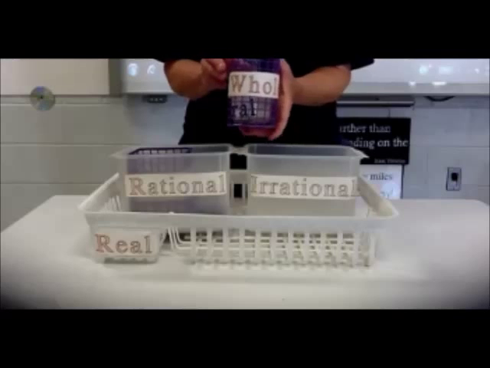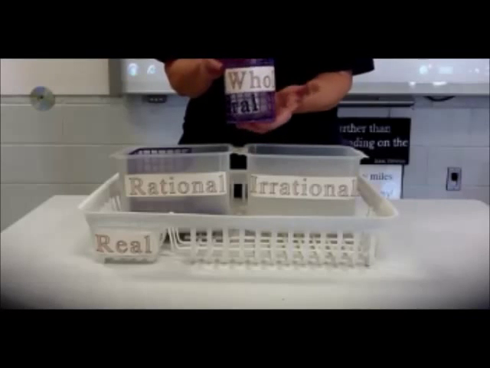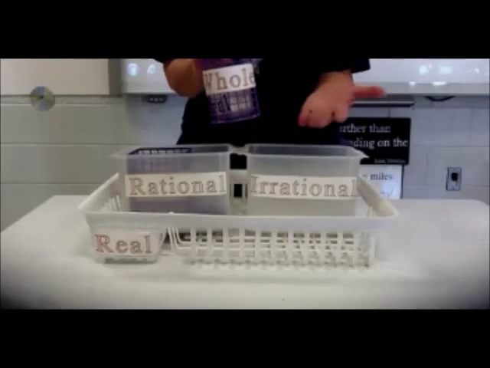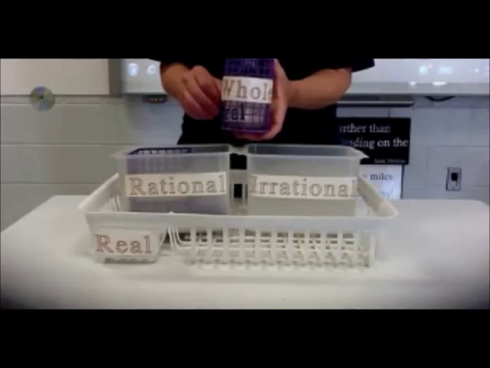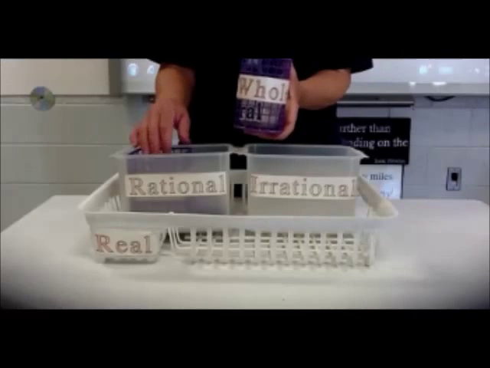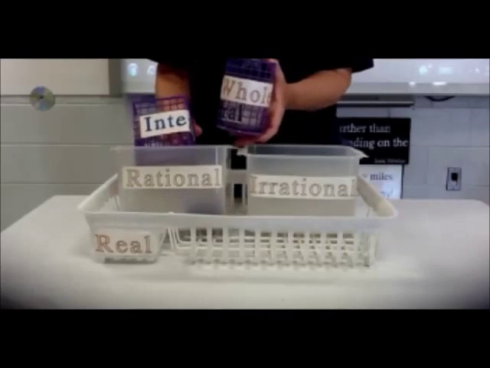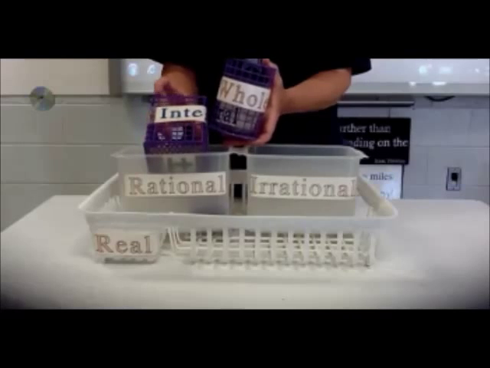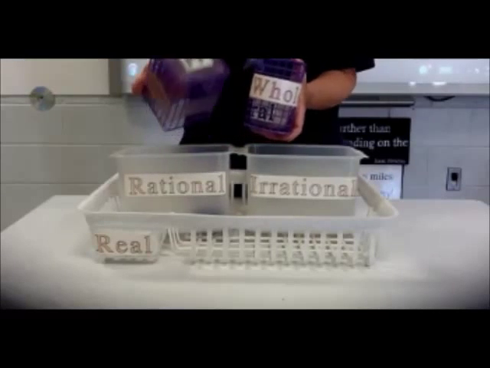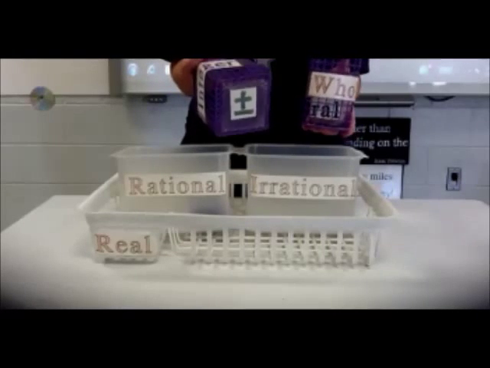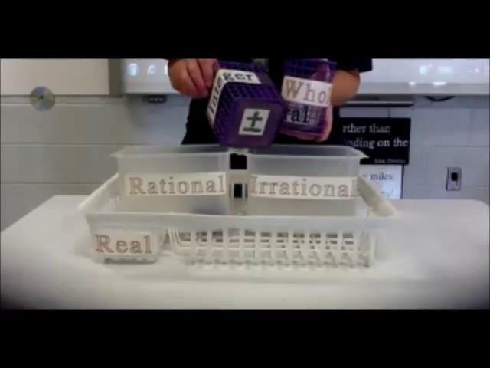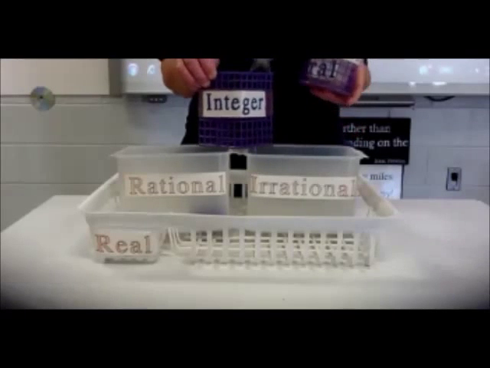So, got that? Now, all of the natural numbers are whole numbers. Not all of the whole numbers are natural. 0 is not natural, but it is whole. Well, it didn't take long for people to realize that not only could they have stuff, they could owe stuff. So we take all of the whole numbers and add positive and negative versions of them. We don't need to use the 0 twice. We have another category which is called the integers.